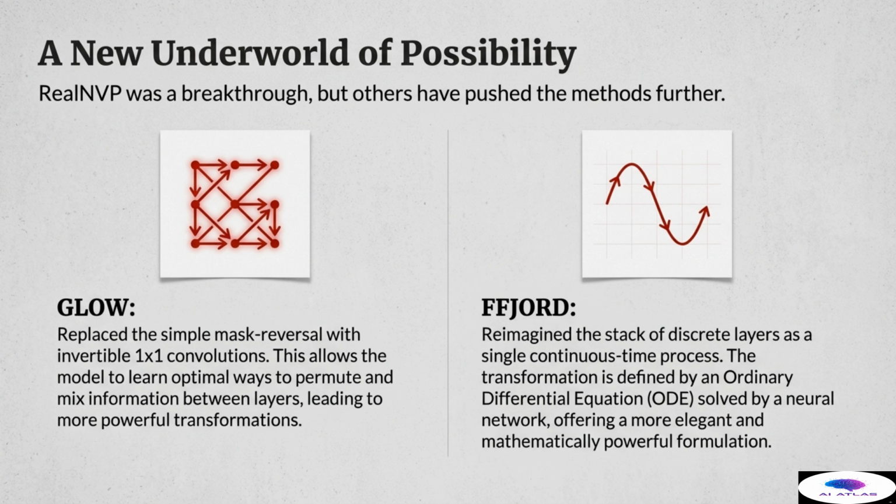This shift provides a much more elegant and mathematically powerful formulation. It removes the necessity of summing the log determinants, replacing it with a single, integral calculation called the trace of the Jacobian, which can be approximated without calculating the full O of n-cubed determinant. These advancements continue to refine and empower the generative code.